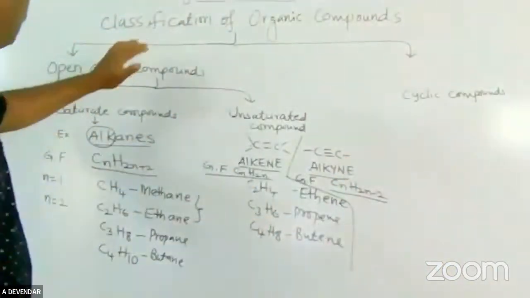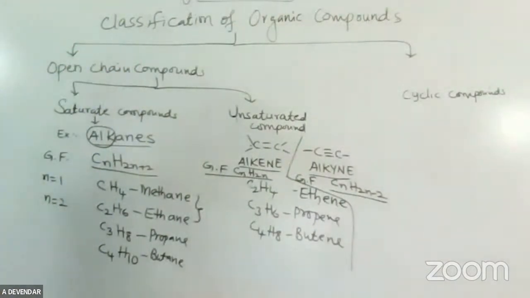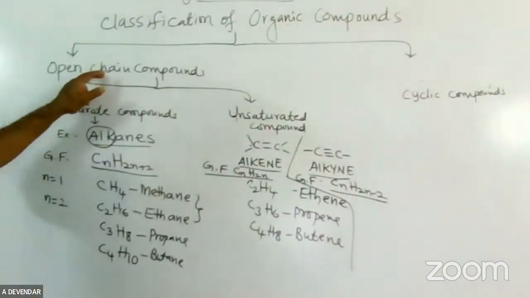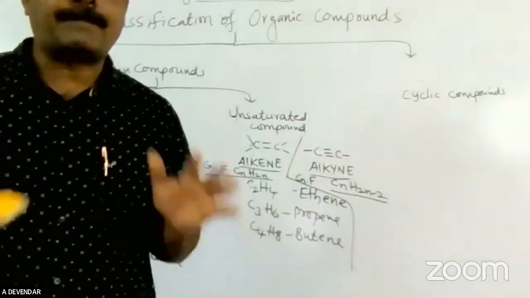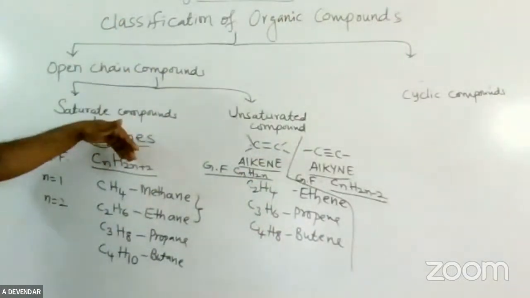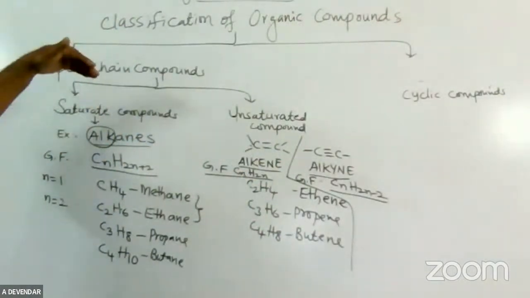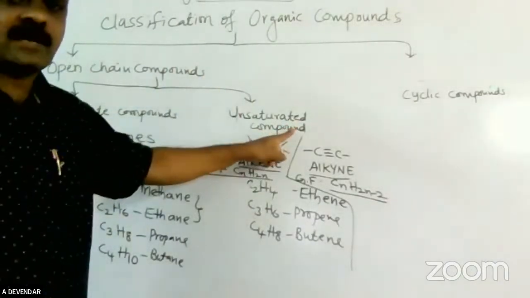This is about open chain compounds. In your book it is not given, but what do you mean by an open chain compound? It means the carbon atoms are arranged in a straight or branched form. Open chain compounds are further divided into saturated and unsaturated compounds.